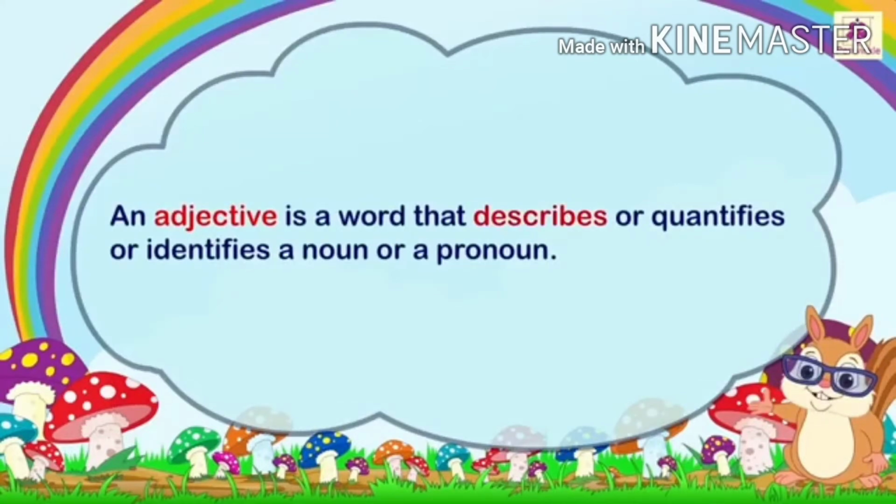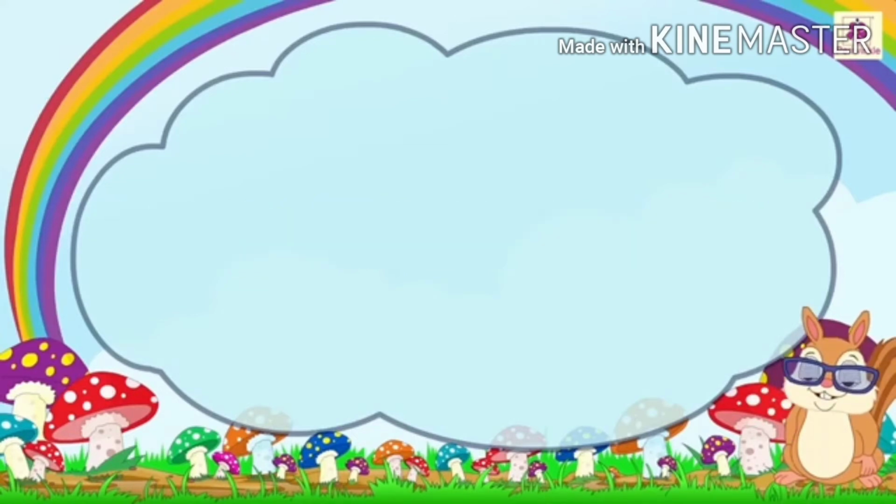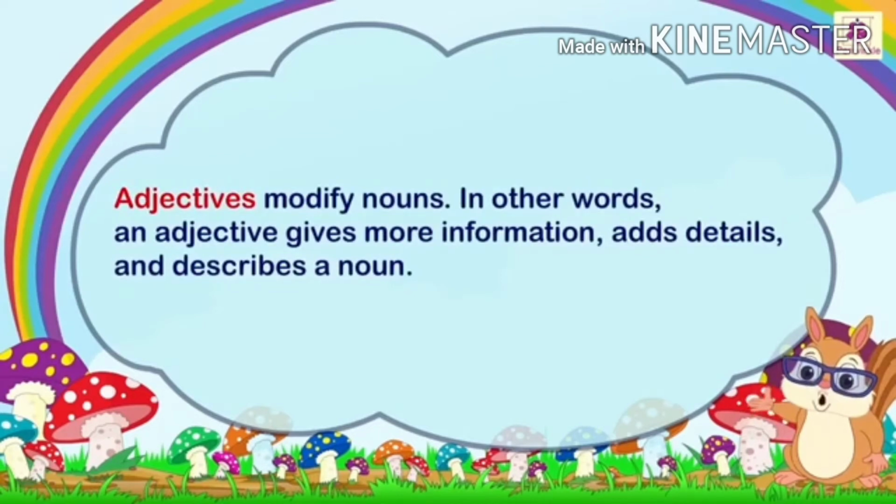An adjective is a word that describes or quantifies or identifies a noun or a pronoun. Adjectives modify nouns. In other words, an adjective gives more information, adds details, and describes a noun.